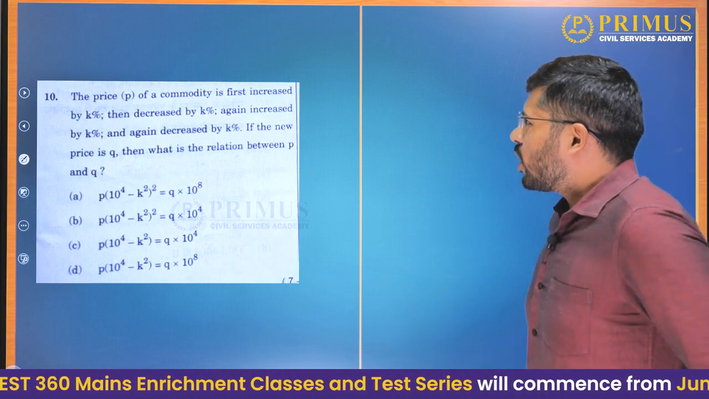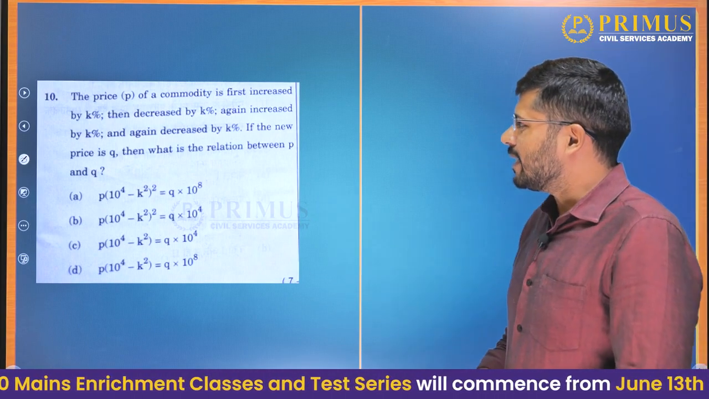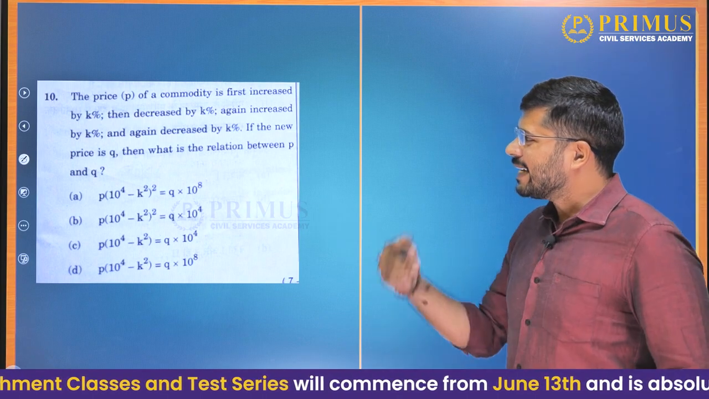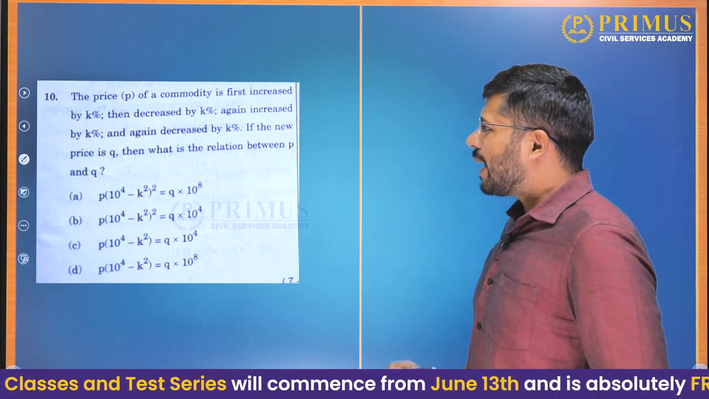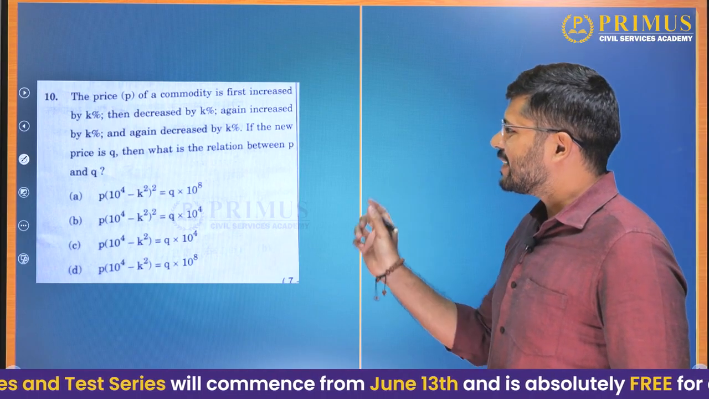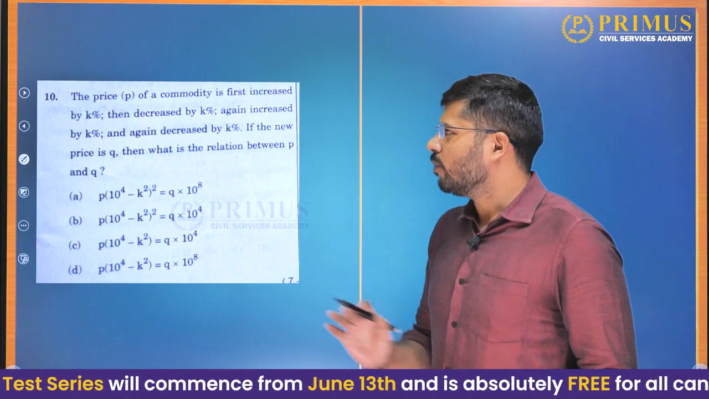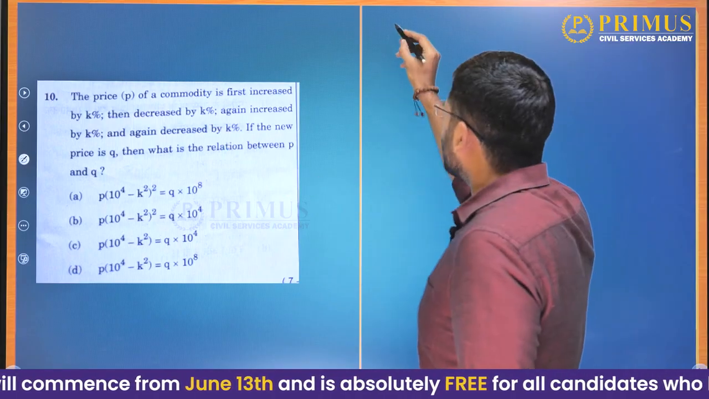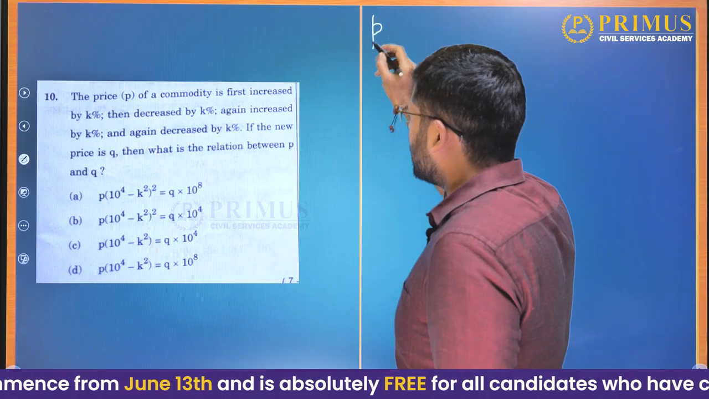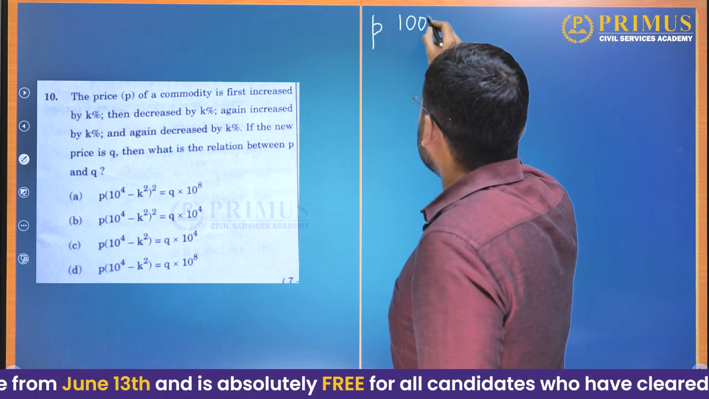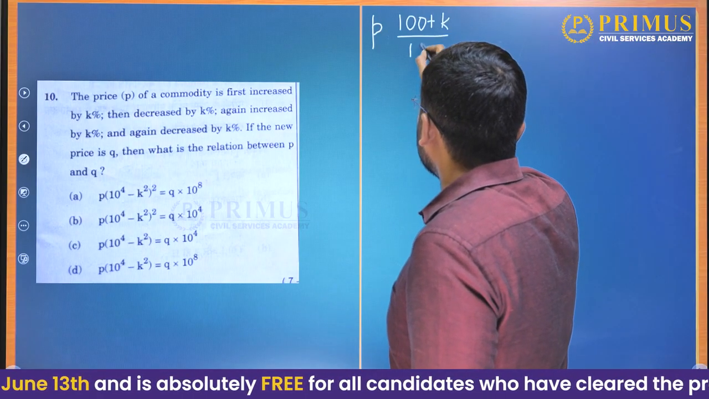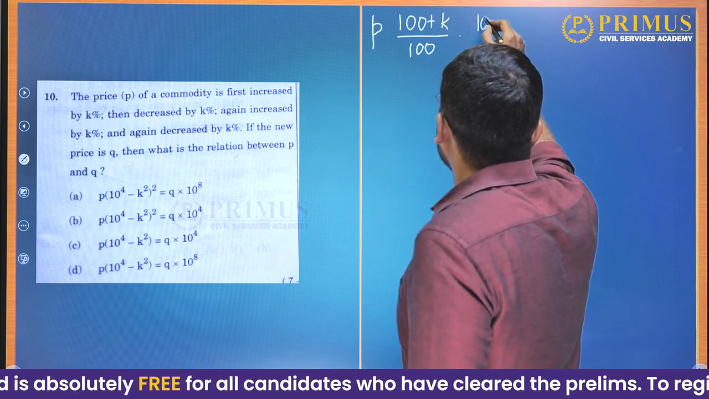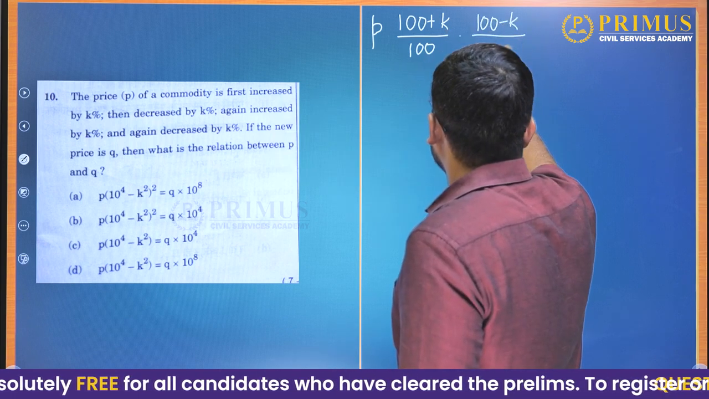The price P of a commodity is first increased by K% and then decreased by K%, again increased by K% and again decreased by K%. If the new price is Q, then what is the relationship between P and Q? Now price P is first increased by K%. What happens when you increase it by K%? This will be 100 plus K divided by 100. Decreased by K%, that will be 100 minus K divided by 100.